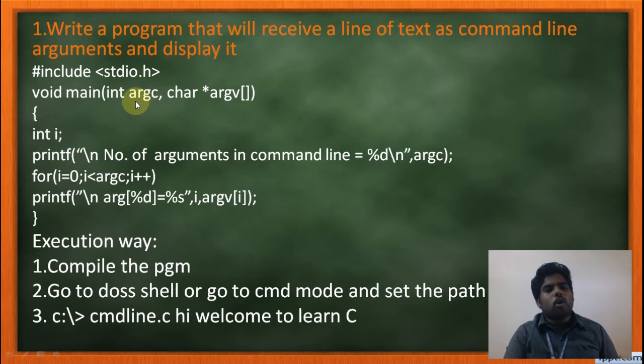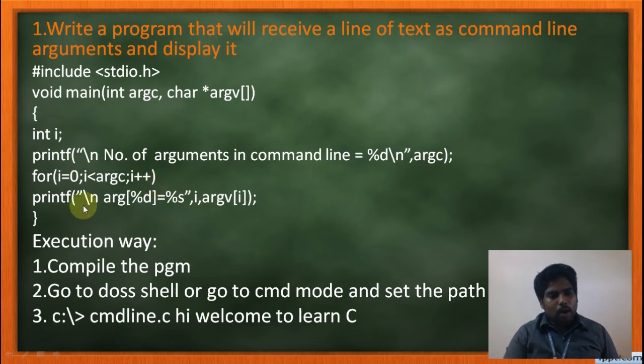So in this program, I am going to print how many arguments I passed and what the arguments are. First this is the syntax: void main int argument counter, then argument vector, then I open the brace to denote the starting position, and i is the variable I am going to use for the for loop. Now I want to print the argument counter, how many arguments I passed. So I print "number of arguments in command line = %d", argument counter. Argument counter will print the number of arguments you passed. The total number of arguments is 6, that is 0 to 5.